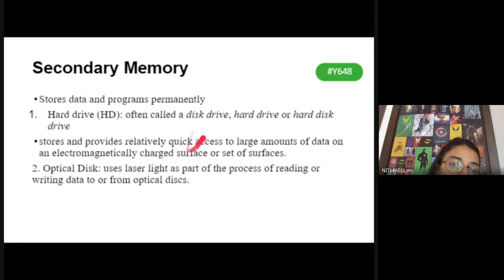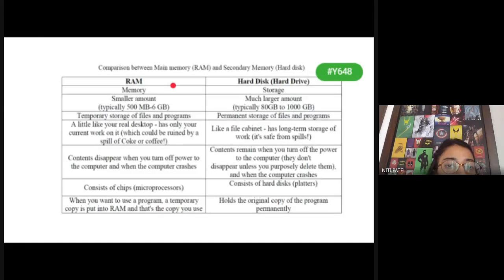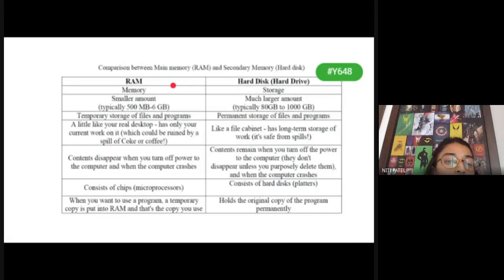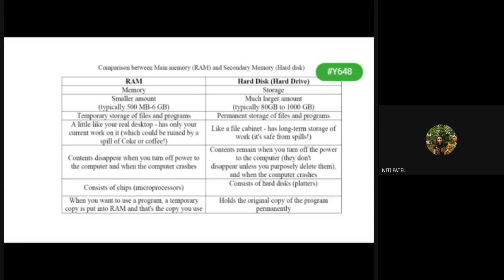Okay. So now I'll show you what the difference is. If we see the difference between RAM and the hard disk, your RAM is considered a memory, whereas your hard disk is considered purely a storage. Not exactly a memory, but a type of storage. Majorly, it is used for storage purpose, therefore we have written it as storage. Next, the data in RAM can be stored for some small amount, only up to GB. But in the hard disk, we can store a large amount of data, ranging from GB up to TB.